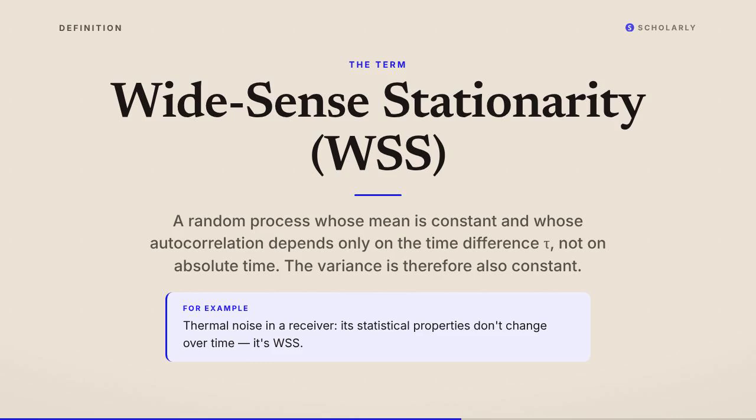It means the relationship between what happens now and what happens 1 second later is the same, no matter where you start the clock. And because the variance is just the autocorrelation at zero lag, the variance is constant too. This is weaker than full stationarity. A process can be WSS without being strictly stationary, but it's enough for most engineering applications.